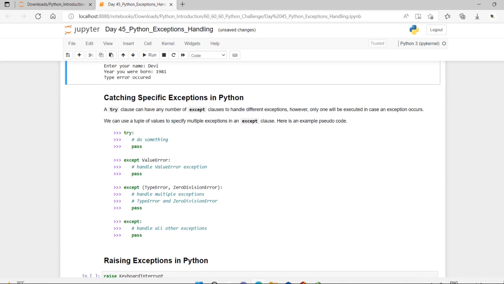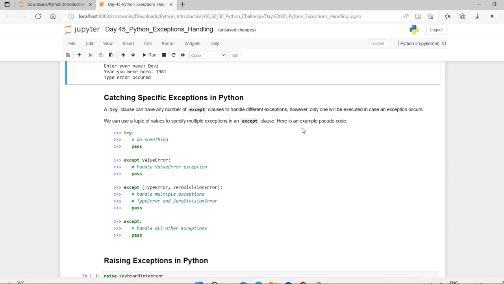See, actually, in the above example, we did not mention any specific exception in the except clause. So this is not a good programming practice, as it will catch all exceptions and handle every case in the same way. So we can specify which exceptions an except clause should catch. A try clause can have any number of except clauses to handle different exceptions, however only one will be executed in case of an exception error.